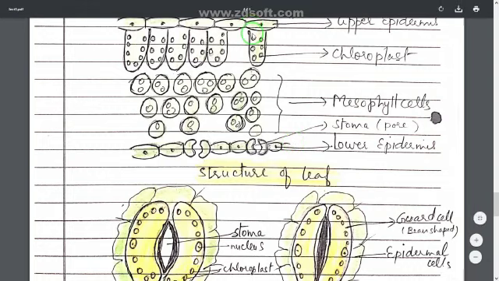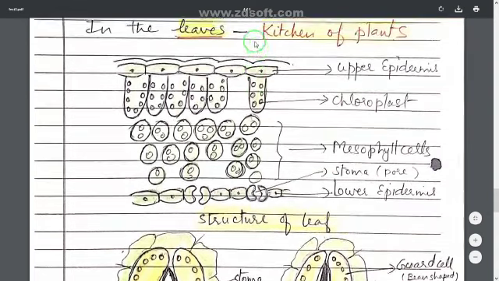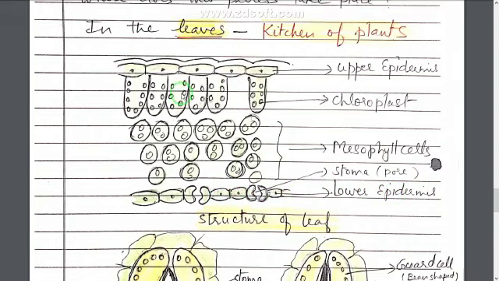On the upper side is the upper epidermis, and on the lower side there is lower epidermis, and between the two epidermis are mesophyll cells. Mesophyll cells are divided into two parts. The upper cells are tightly packed and they are elongated, rectangular in shape, and they contain chloroplast in the form of dots. Chloroplasts are the small packets which contain chlorophyll, and below these are spongy mesophyll cells which are round or circular in shape, and they are arranged far away from each other, and so large amount of air spaces are present in these cells.